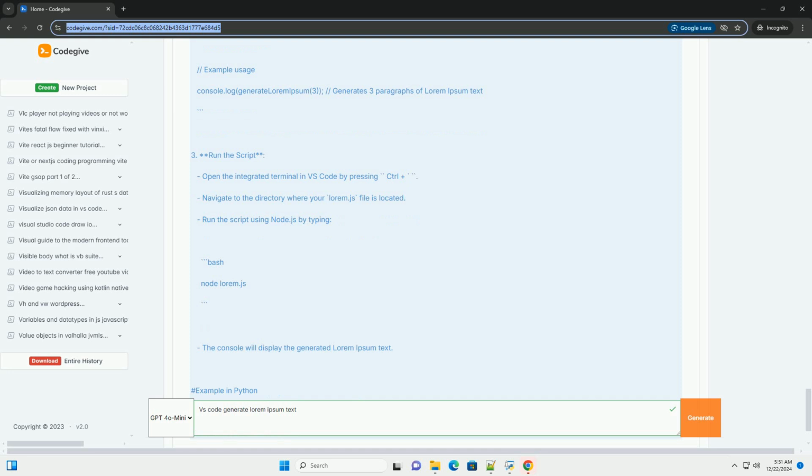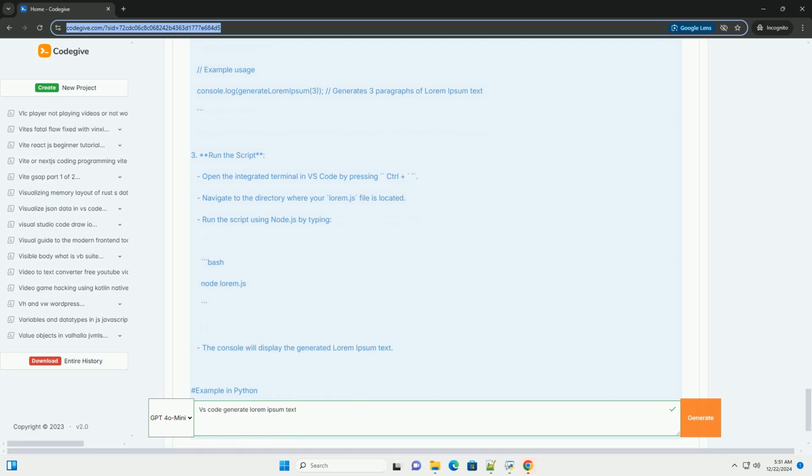Whether you prefer using an extension, creating a custom snippet, or writing your own script, you can easily insert placeholder text into your projects. Feel free to explore and adjust these methods based on your preferences and project requirements.